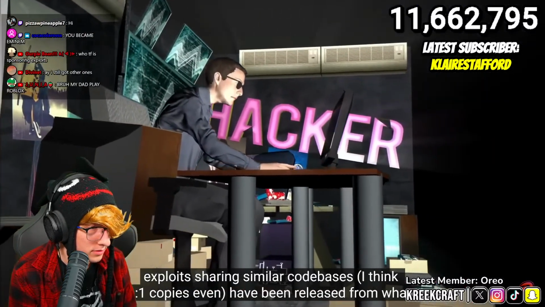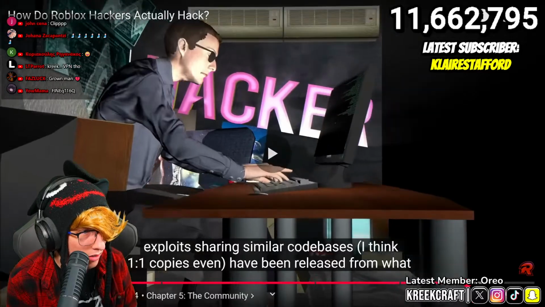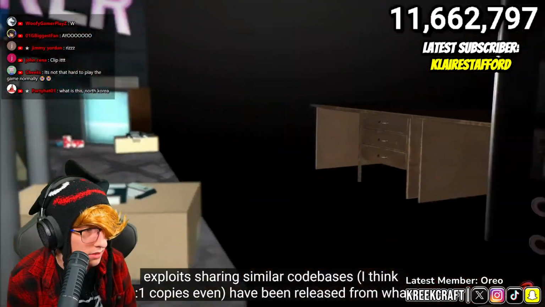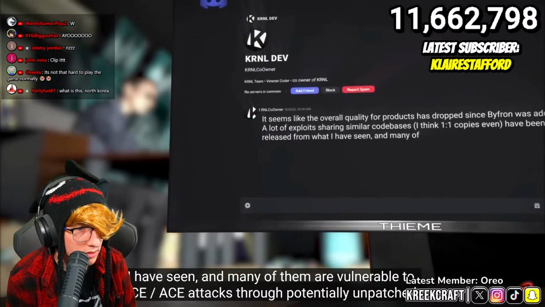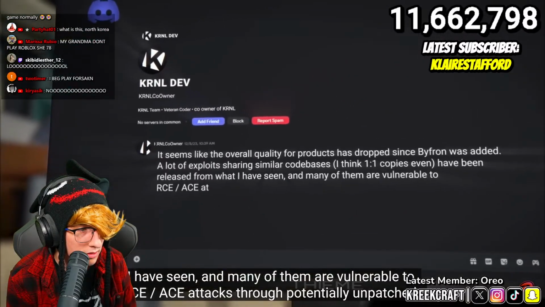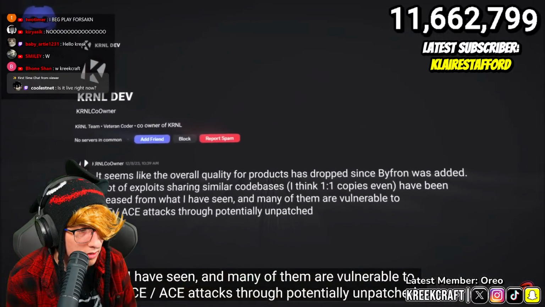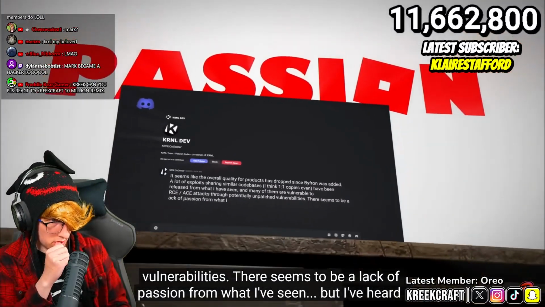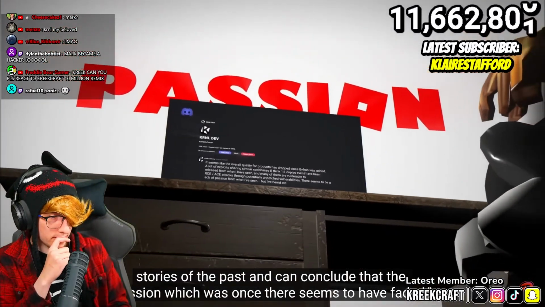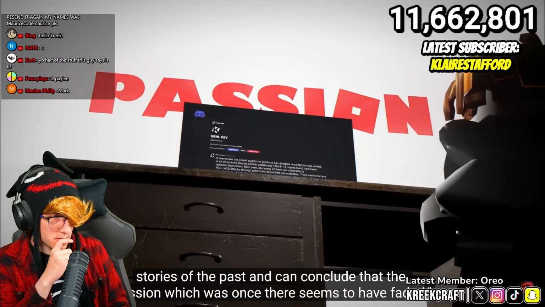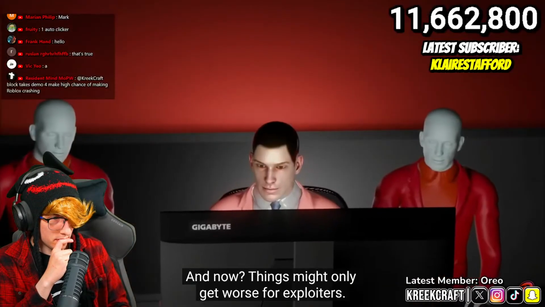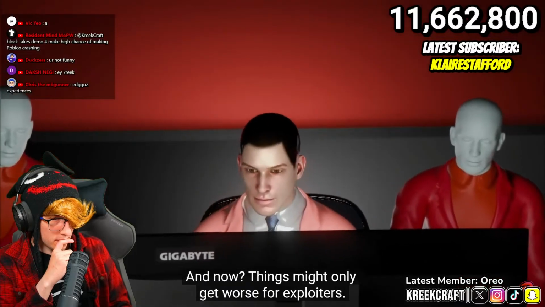"A lot of exploits share similar code bases, I think even 1:1 copies, have been released from what I have seen. And many of them are vulnerable to RCE, ACE attacks through potentially unpatched vulnerabilities. There seems to be a lack of passion from what I've seen. But I've heard stories of the past and can conclude that the passion which was once there seems to have faded." And now, things might only get worse for exploiters.